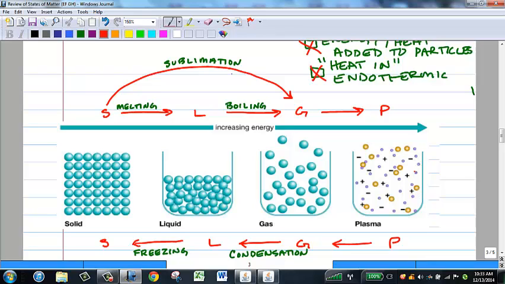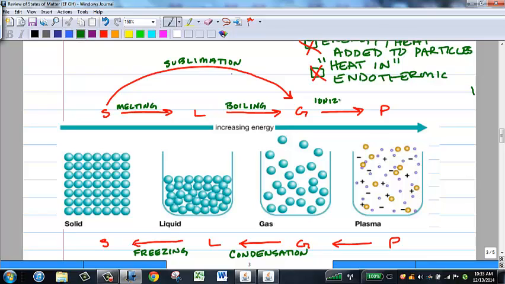Plasmas exist at really, really high temperatures like the surface of the sun, tens or hundreds of thousands of degrees Celsius. The change from a gas to a plasma is called ionization.